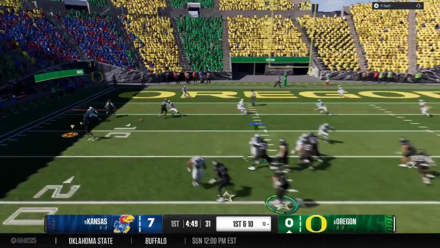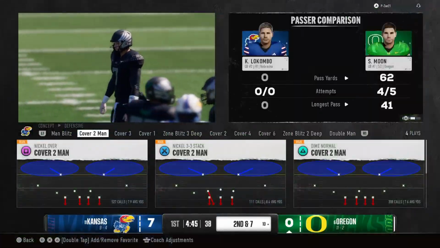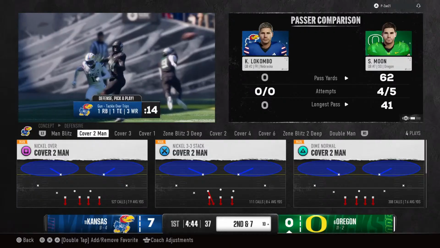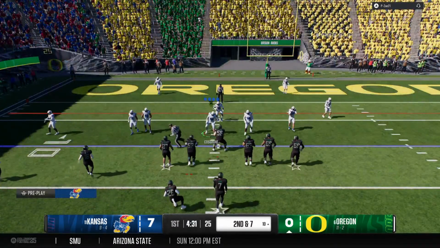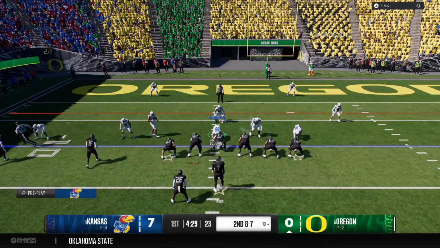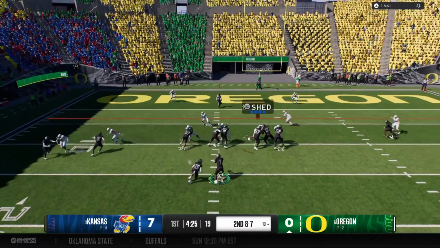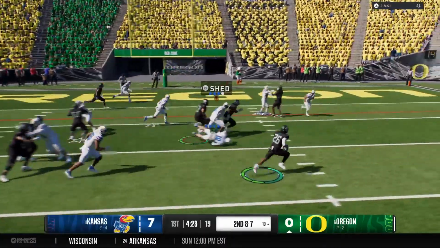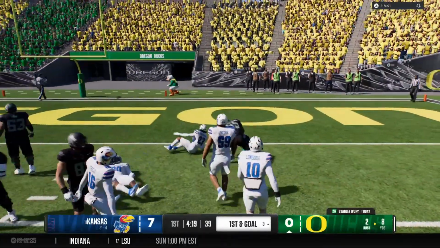Here comes a throw from the red zone. Receiver makes the catch. Defense surrounds him. Just a short gain on that completion. Boy, Chris, great timing here with the quarterback against that zone defense, waiting just at the right time to deliver it into that window to pick up a nice gain. And they'll run it out of the shotgun. And they stop him just short of the end zone.